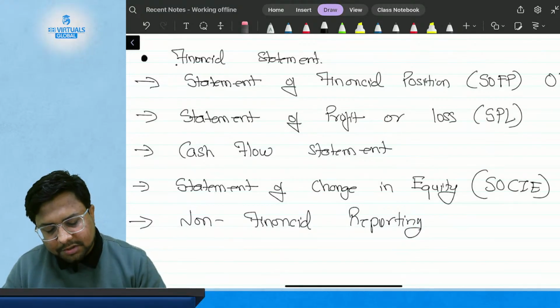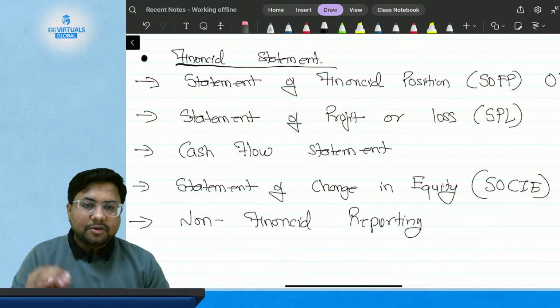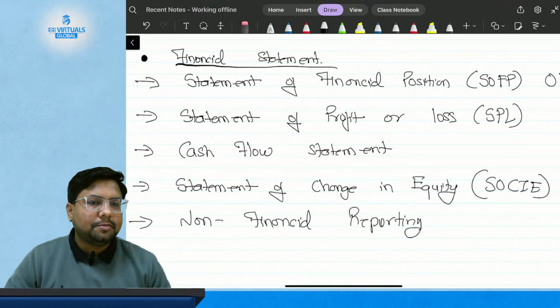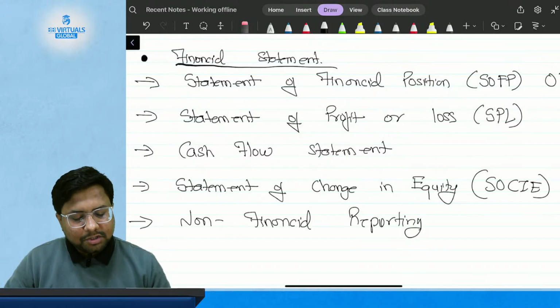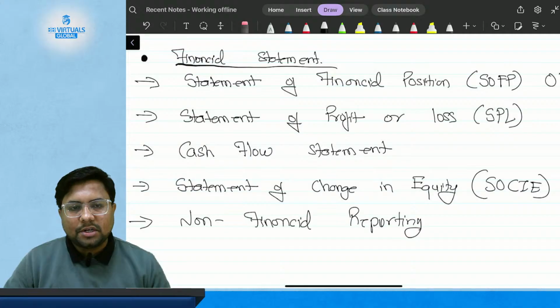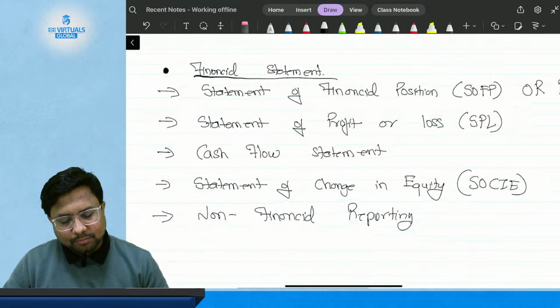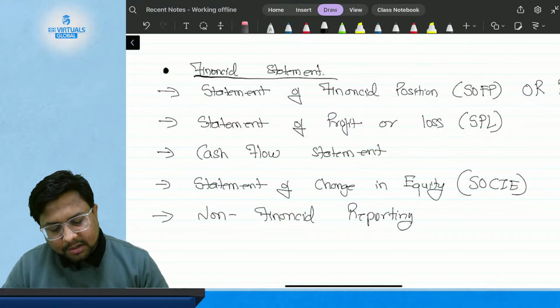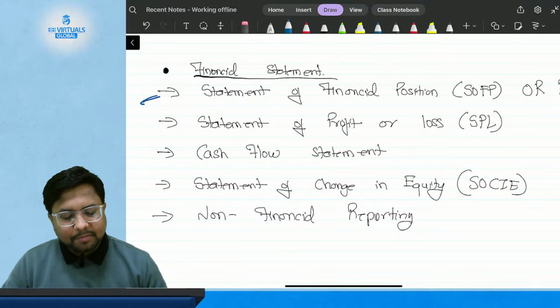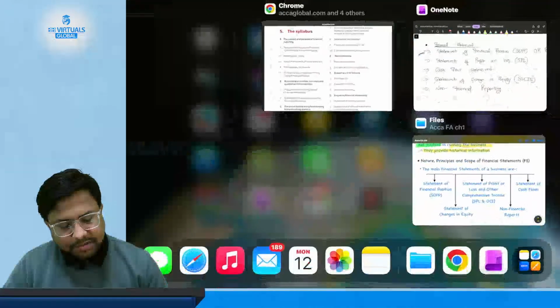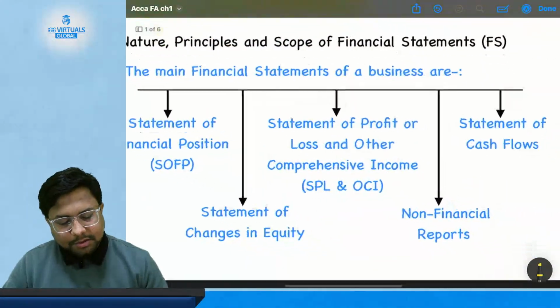So what is financial statement? Financial statements are first, statement of financial position; second, statement of profit or loss; third, statement of cash flow; fourth, statement of change in equity; then last, non-financial reporting. So financial statements are divided into 5 parts. We are going to study each part one by one. Okay, so let's start with the very first, that is statement of financial position. Before we start, let's look at the chart of financial statements.